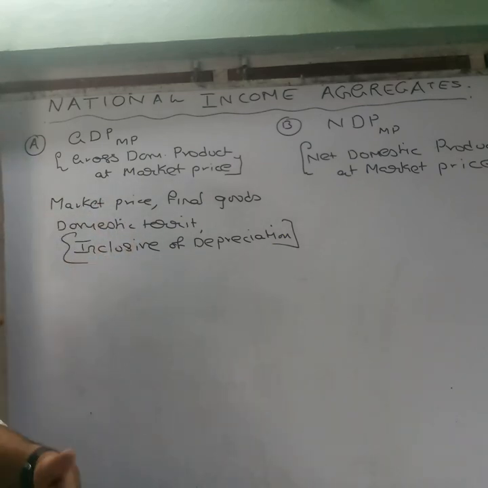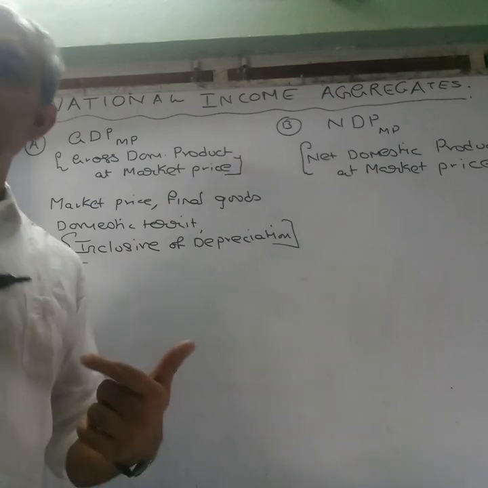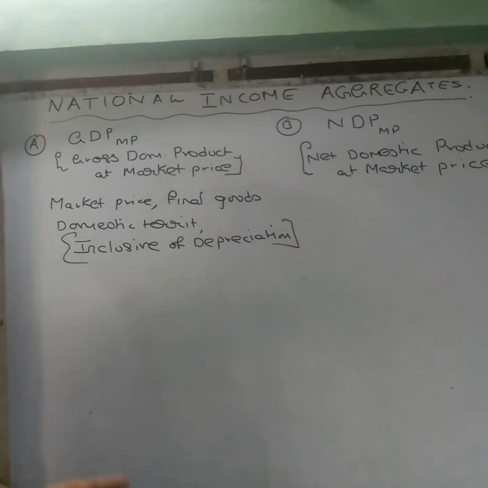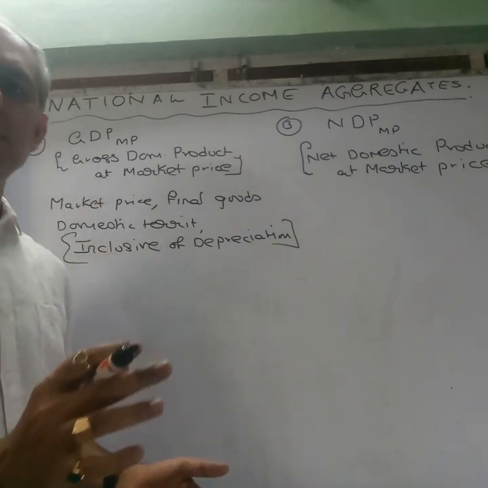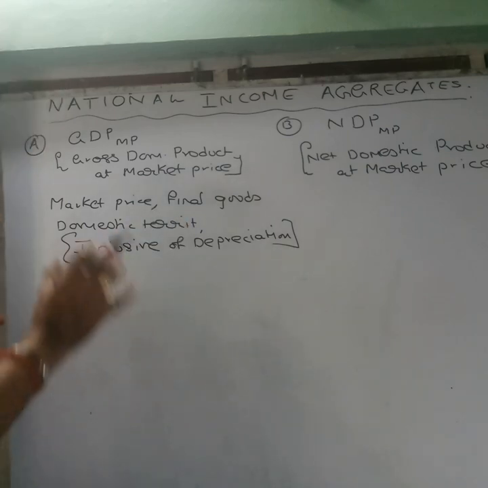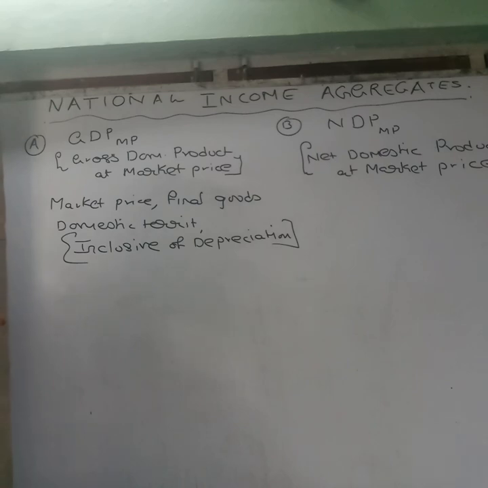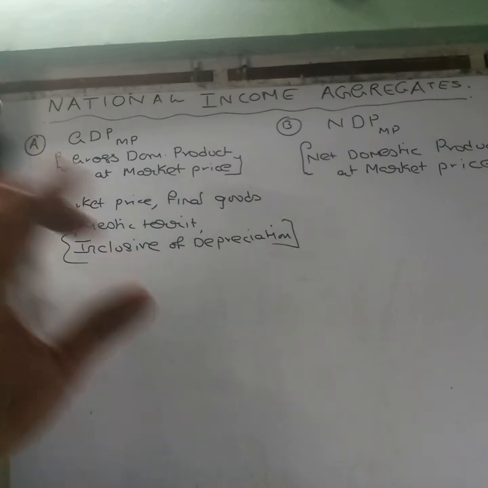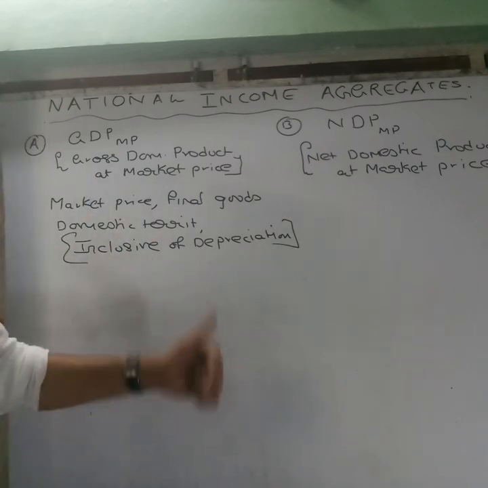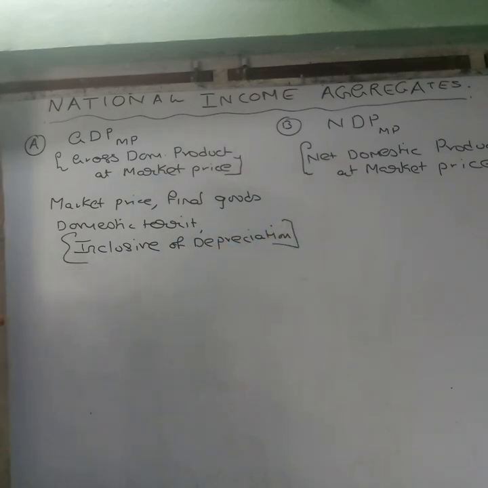So not only the new goods are produced in this year, but also some amount is spent on making of the old goods. That is what the term inclusive of depreciation means. You remember it? Gross includes depreciation, net doesn't. Am I clear? Now let's move to the right hand side of the board.